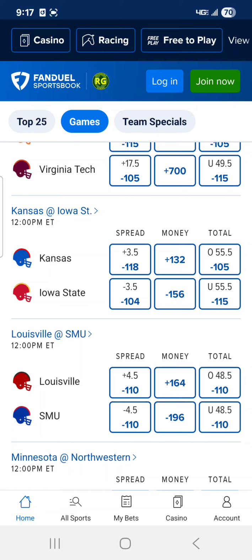I'm going to take a chance and say here that Kansas, the Jayhawks, get it done. They don't have an overall great history over their last 10 versus Iowa State, but they're coming off the loss last week, and Iowa State is coming off the 3-point win at TCU.